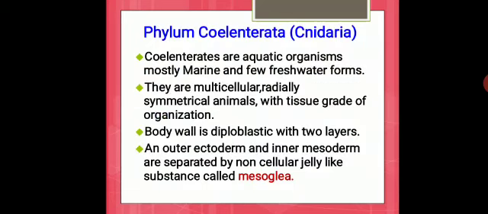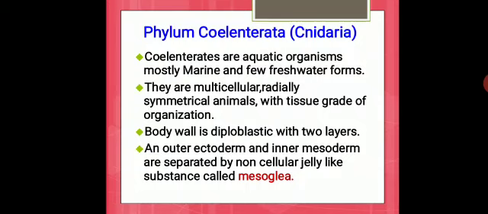Next we have phylum Coelenterata, example Cnidaria. You have to pronounce it like Nidaria, the C should be silent. Coelenterates are aquatic organisms, mostly marine and few freshwater forms, which means they are also present in freshwater, like river water and fresh ponds, but very commonly they are seen in marine water only. They are also multicellular. Multicellular means they have many cells in their body.